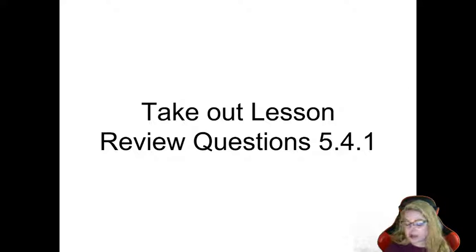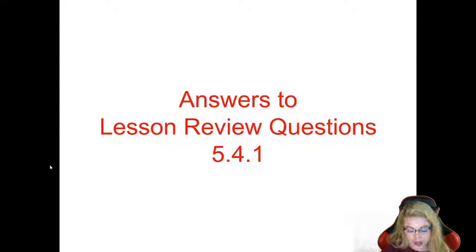Okay, so please pause this and get that out, and then I'm going to read the correct answers, and you can correct as needed. All right, number 1 said, what are hormones and where are they made? The correct answer would be that hormones are chemicals that carry information from one part of an organism to another. They are made in the glands of the endocrine system. Okay, so you have many glands, and each of those glands produce different types of hormones, which then travel in the bloodstream to different parts of your body.